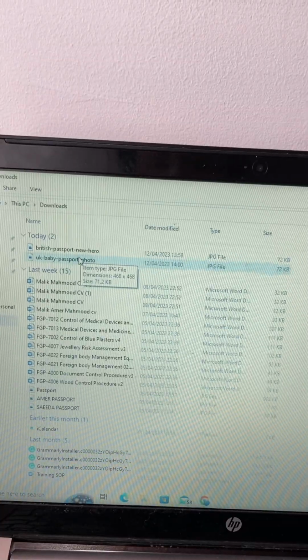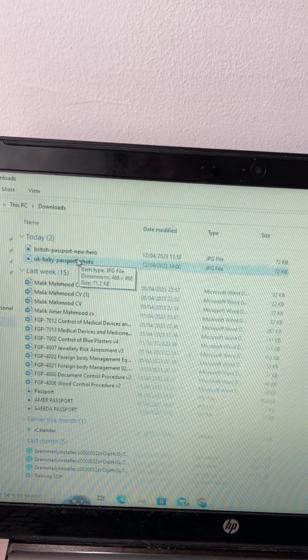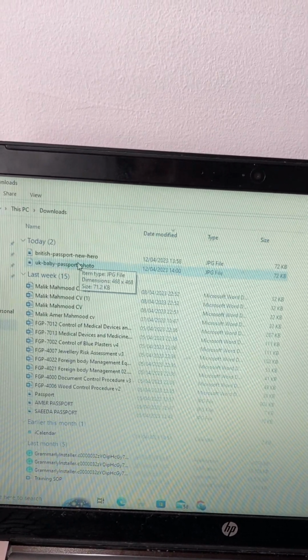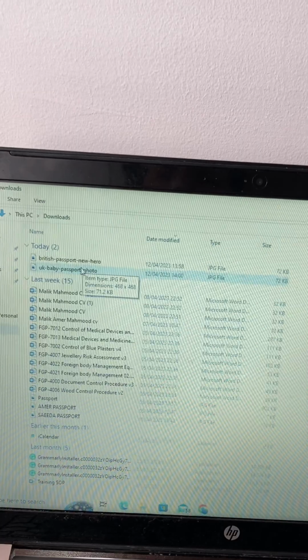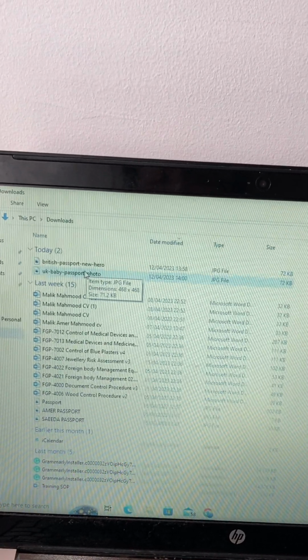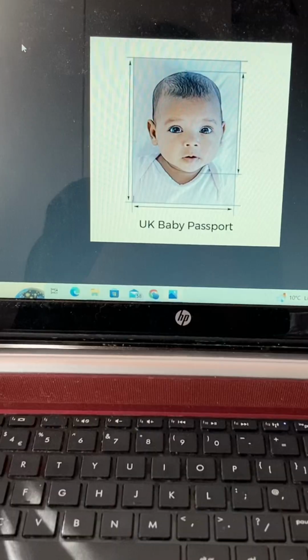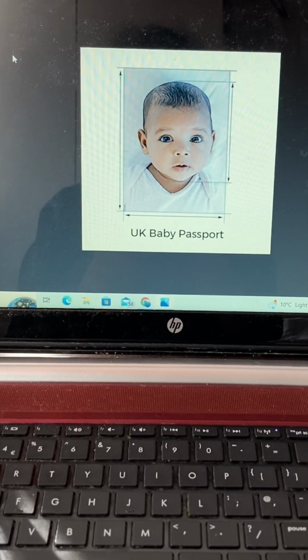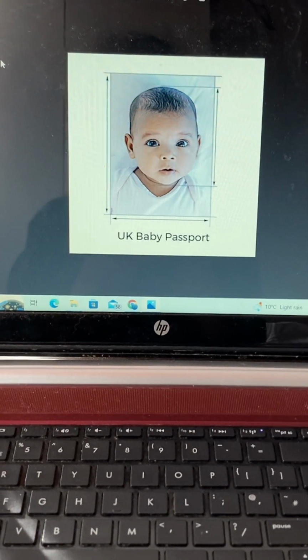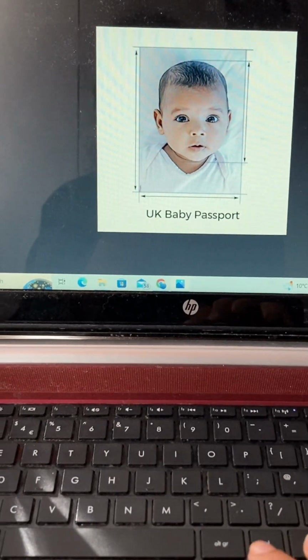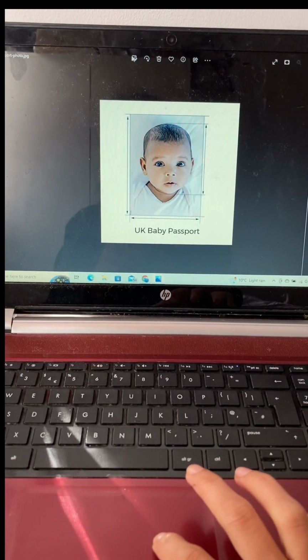The Nusukhajj application requires 200 by 200, which means 17 KB. They need a 17 KB JPG file, not more than that, not less than that. You can resize your image according to their instruction and their need. First of all, you open the image. It's a random image to show you how to edit and resize the image. So after opening the image, you edit the image first.